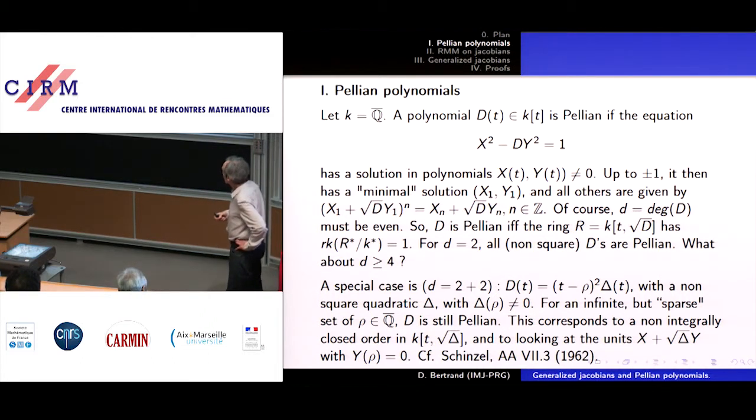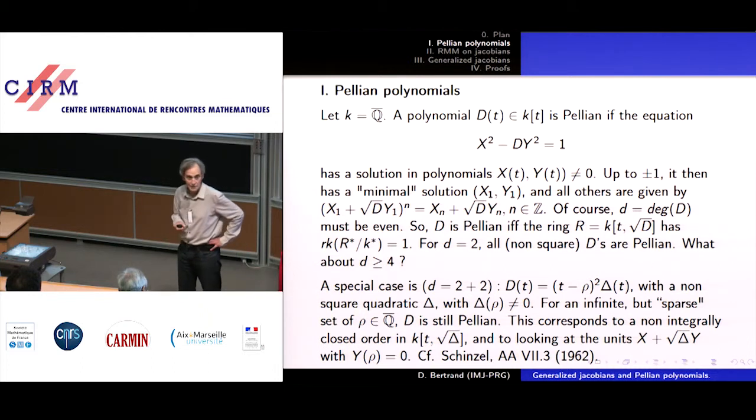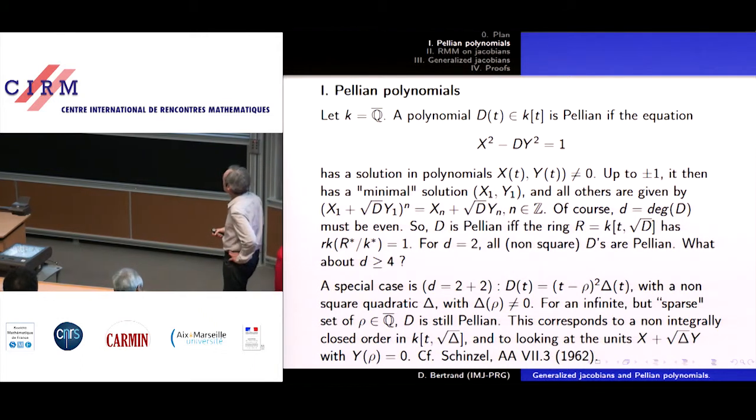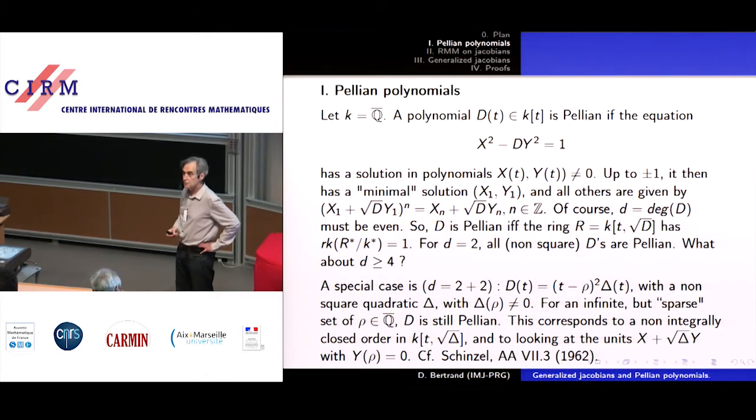And then, well, things are just like in number theory. Every non-square quadratic polynomial is Pellian. So there is a solution to that equation when D has degree 2.